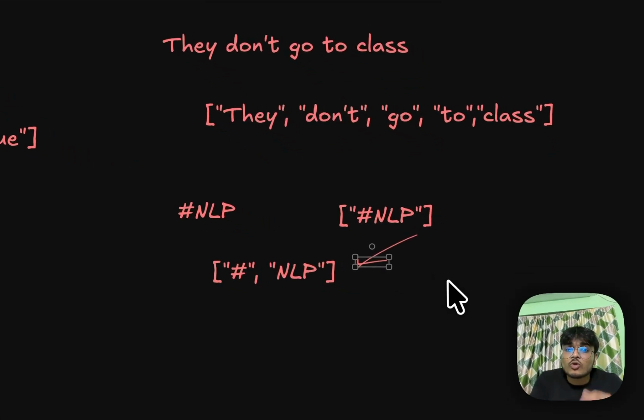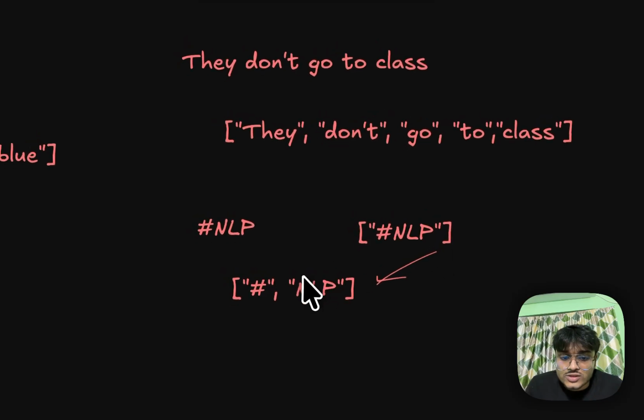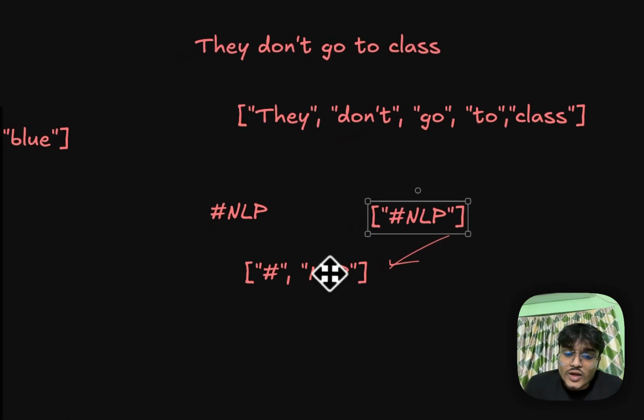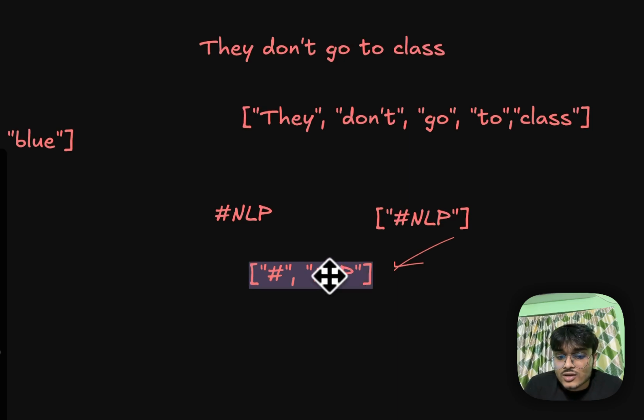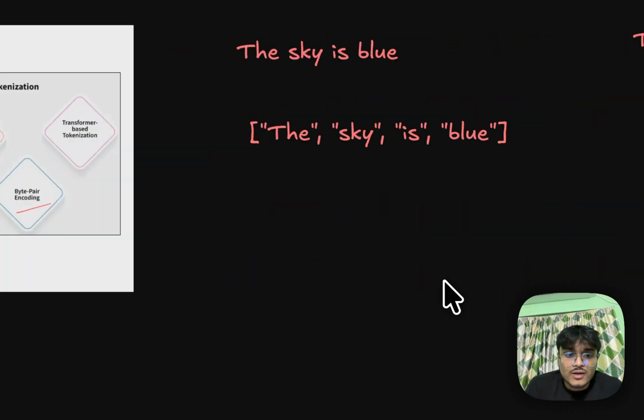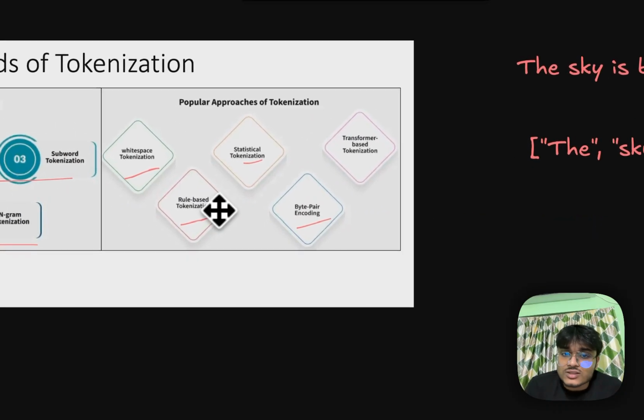You may ask, Mohak, why do you choose this rather than this? Because if I wanted to search NLP, I can pretty much get it from here, not from here. This is the particular difference that we are making. So this is called rule based tokenization.